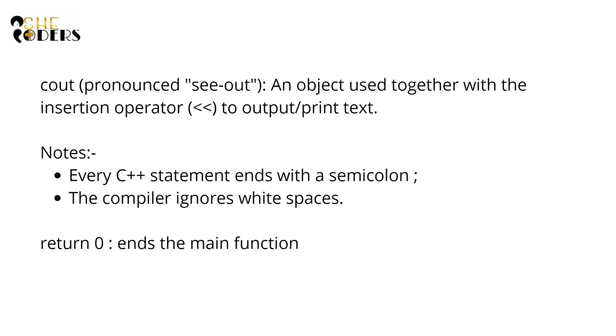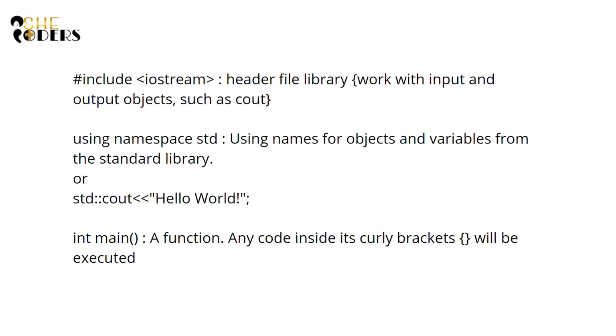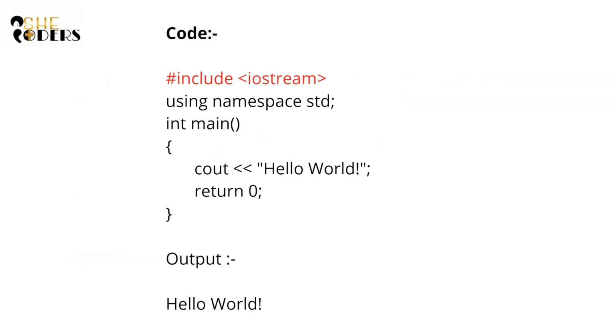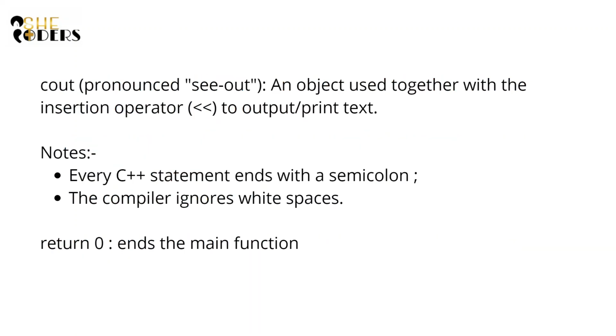An object that is used together with the insertion operator to output or print any text. As you can see here, it is hello world. So the output will be hello world, because we have given that using that object and we want it to print hello world. So we are using cout. It is an object actually.